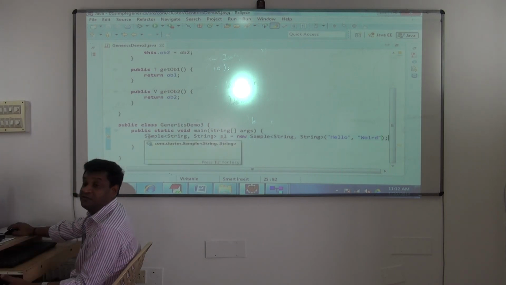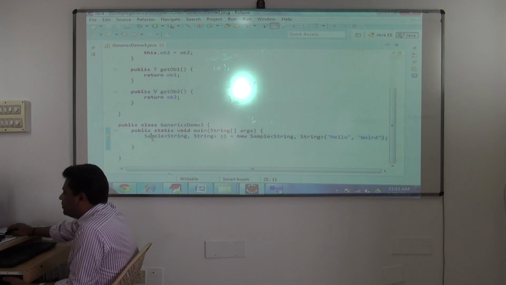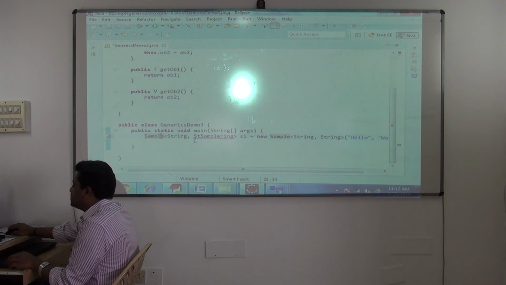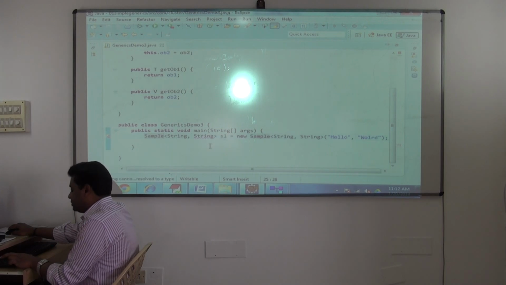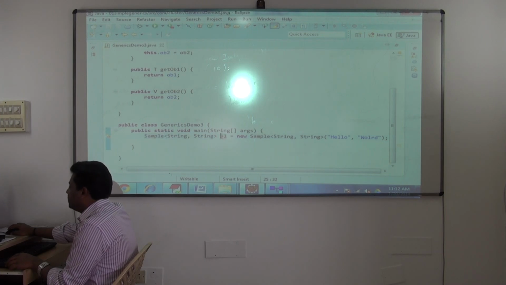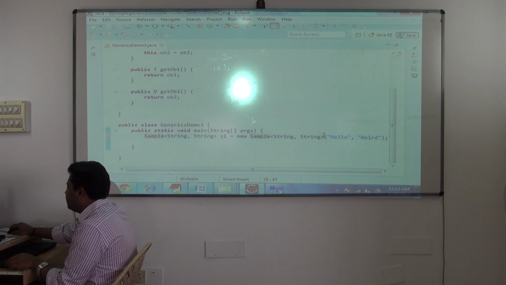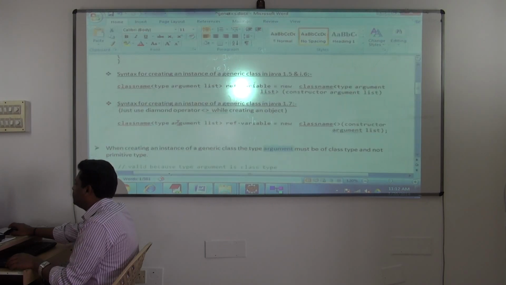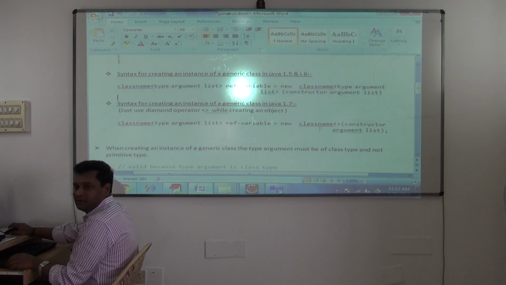When you are creating the object of a generic class: class name, type argument list, yes or no? See, this is the class name, this is the type argument list, this is the reference variable, this is new class name, again type argument list, then constructor argument list. If you want, you can refer to the syntax you just now wrote. Understood?